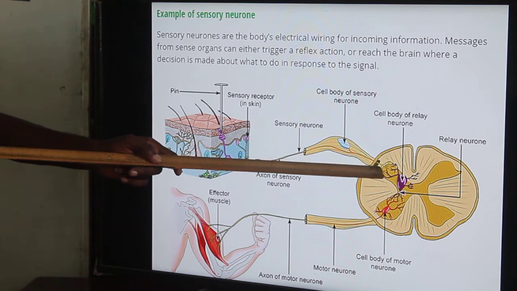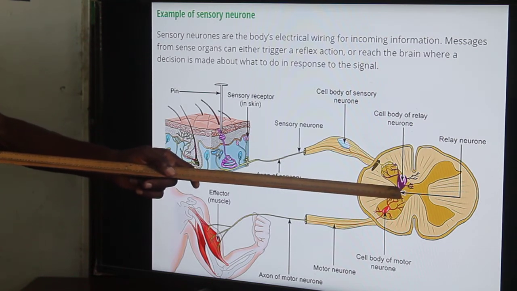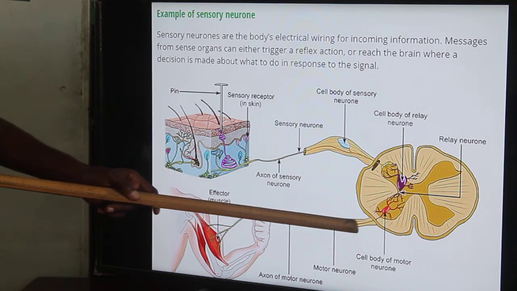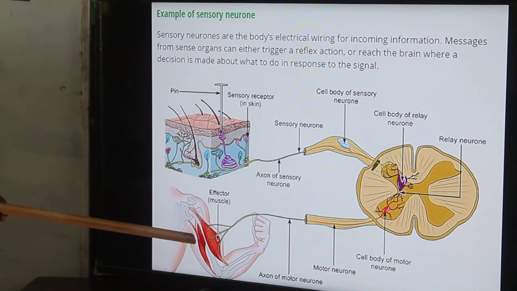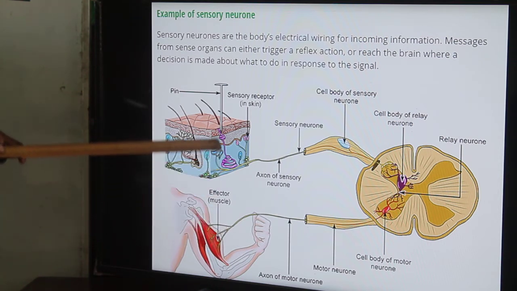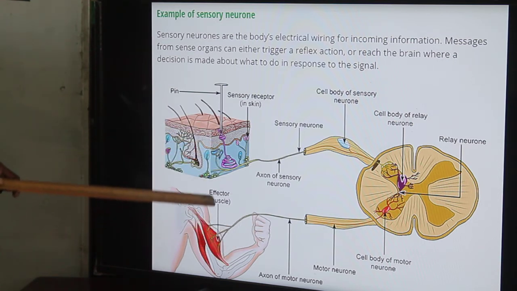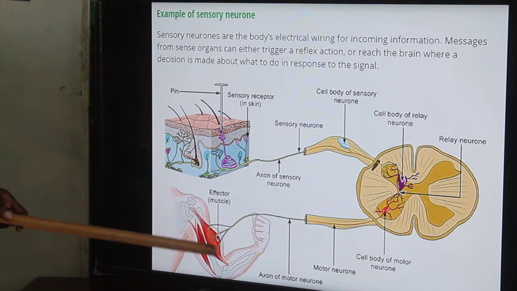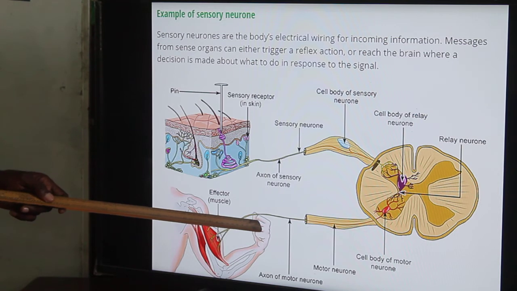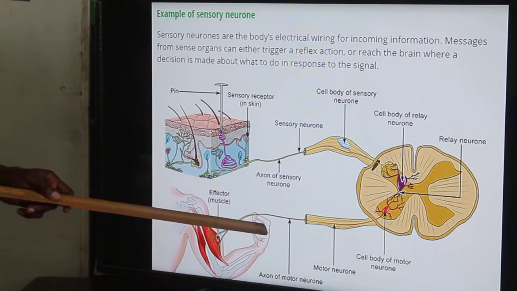The impulse is connected to the relay neuron that further connects the central nervous system to the motor neuron, which sends a message to the effector organ, in this case the muscles. If your arm or your finger has been pricked, you have no choice but to have the effector muscles flex so that your finger is withdrawn from the pin that is pricking it.